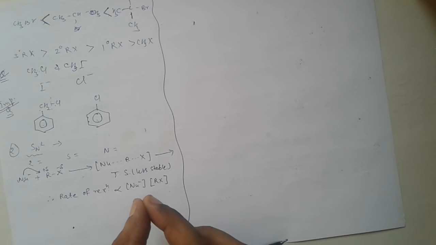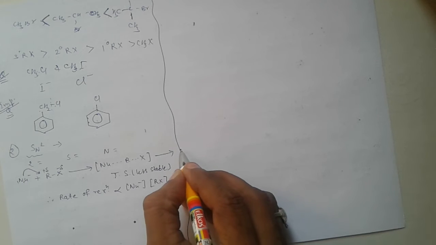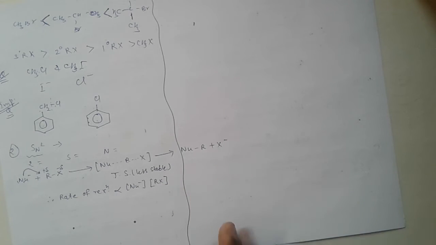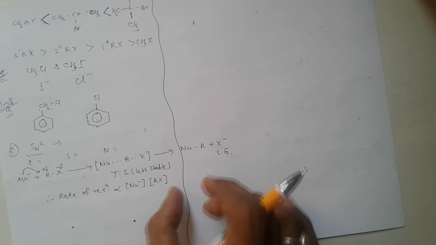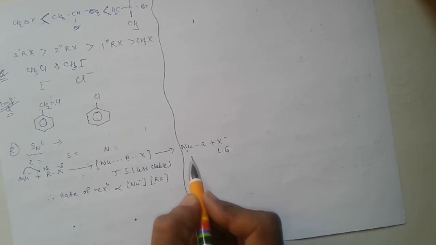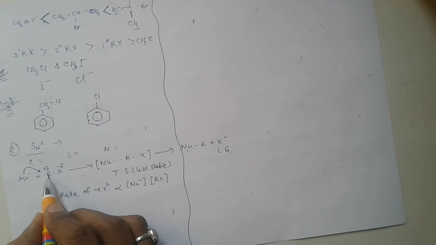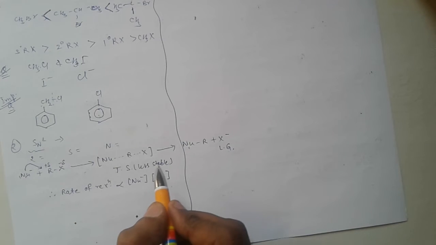It is known as Walden inversion. So here the product will be Nu-R and halide ion, which is the leaving group. I repeat, in SN2 reaction, the configuration of the product becomes opposite to the orientation of the reactants. So it is known as Walden inversion.